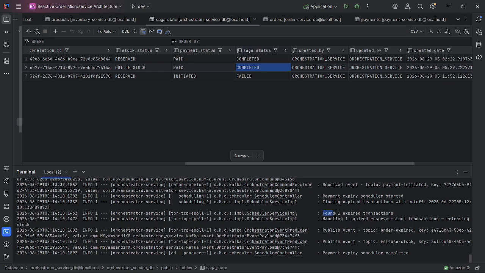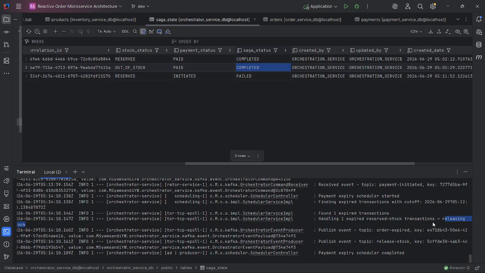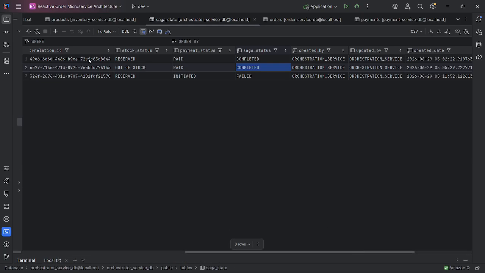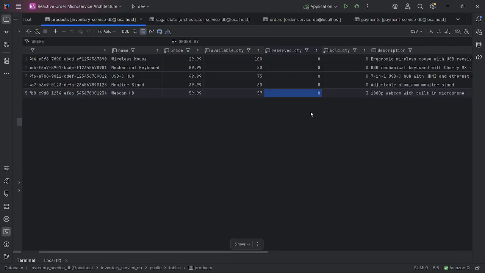Okay, found one expired transaction, handling one expired reserve stock transaction, releasing stock. Okay, publish event topic order expired, and publish event topic release stock. Okay, let's check the product to make sure it's already released.